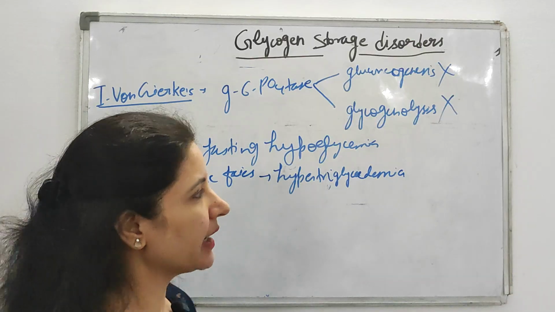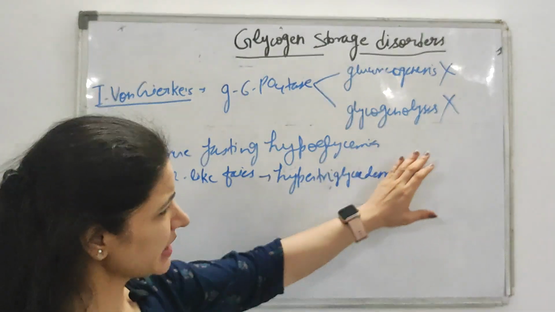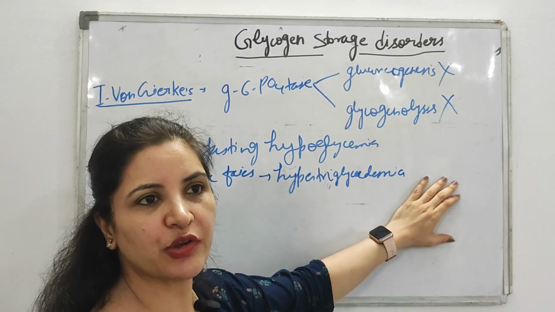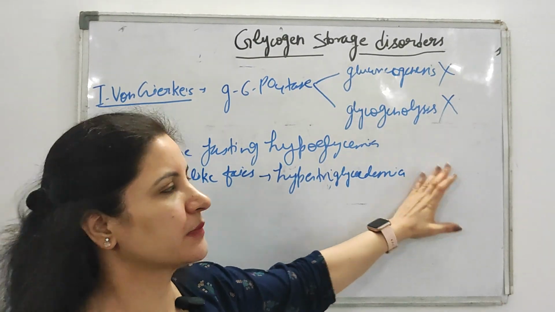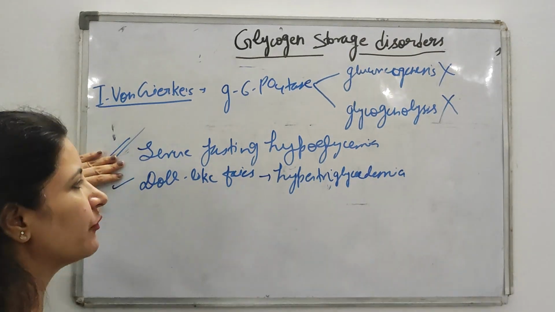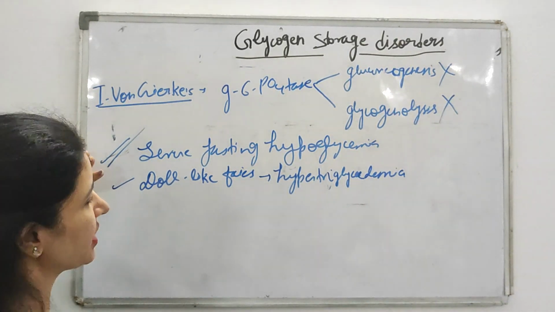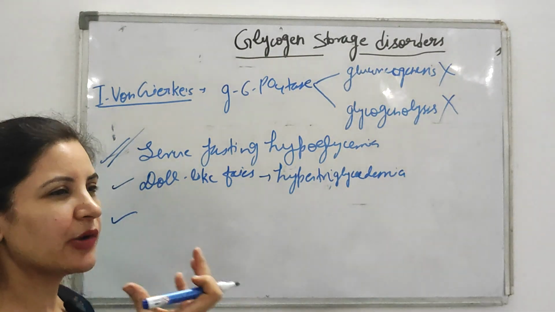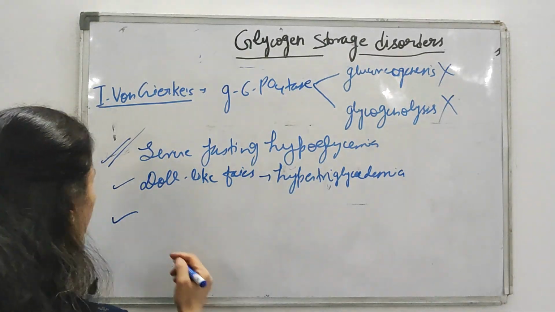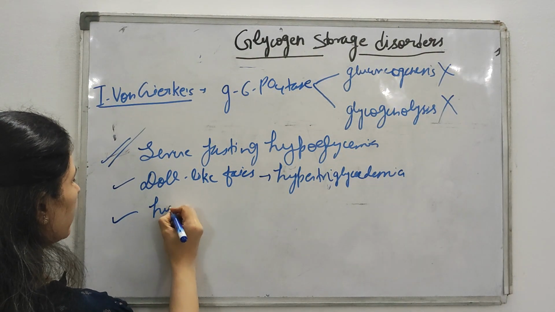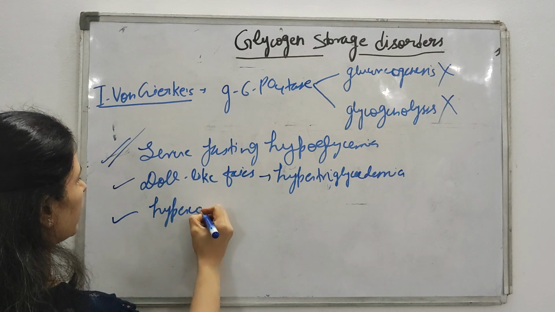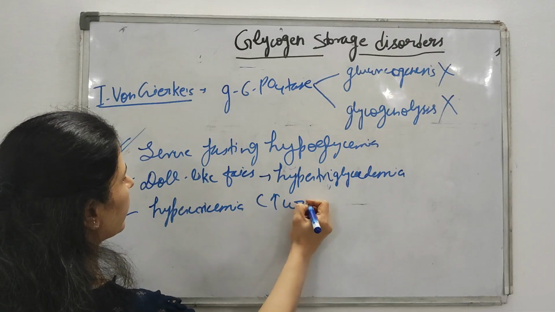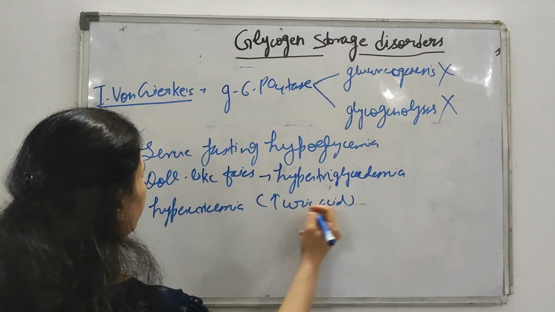If both these pathways will not occur, then is it possible to synthesize glucose? No, it's not possible, because glucose 6-phosphate cannot be converted into glucose. That's why the first thing is the patient suffers from severe fasting hypoglycemia. There is hypertriglyceridemia, because of that the doll-like or chubby cheeks are there, and there is hyperuricemia, that is increased level of uric acid. Okay, increased level of uric acid.